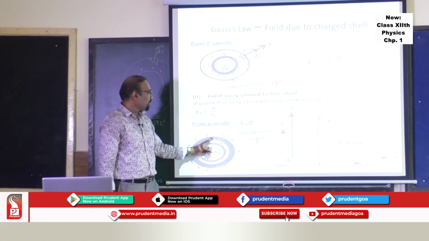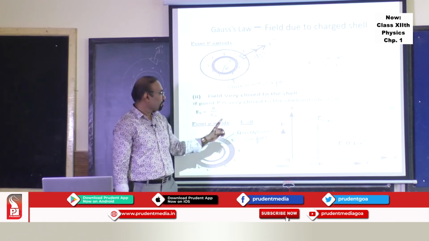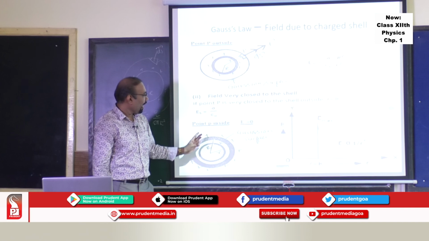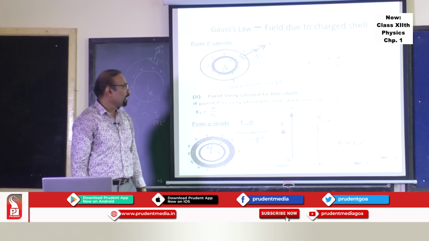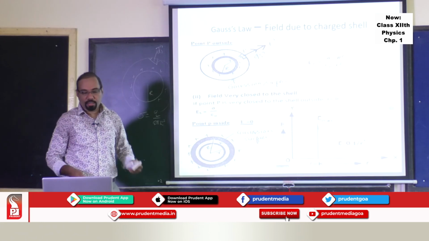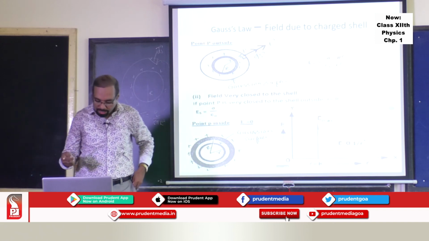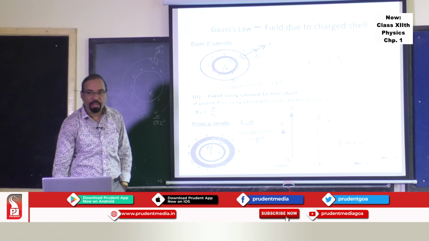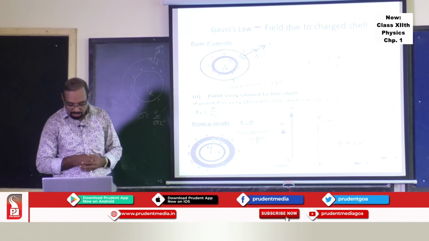As you proceed towards the surface, till the surface is reached, the electric field will be 0, and then it becomes maximum value, that is sigma upon epsilon 0, and after that it goes on decreasing by that formula, inversely proportional to r square. And this is the beautiful depiction of the graph where you can understand how exactly the electric field varies with distance. So this is more or less the whole of chapter 1, and we can understand the important concepts behind this. These important concepts are very well done. One can go through the NCERT book and do it, and one can refer to some other books also and understand.